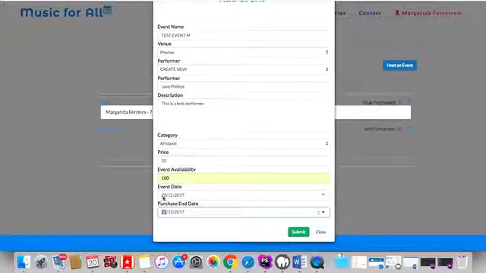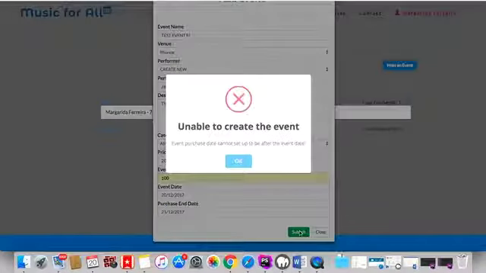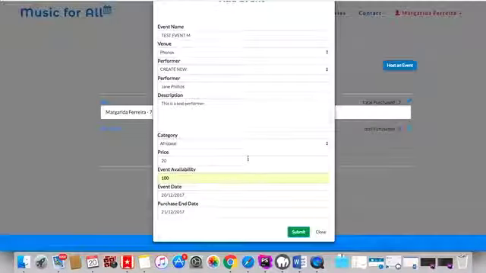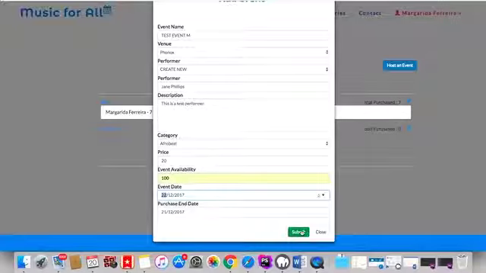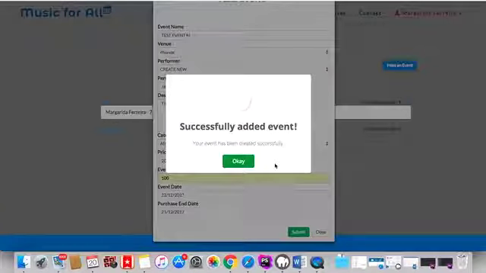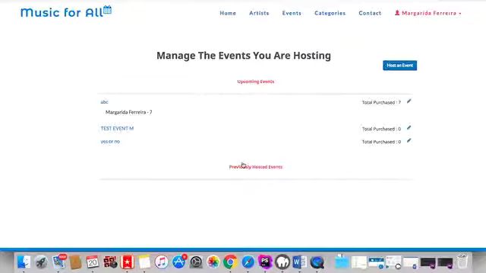So for example, if I try and do this, yeah, see, it doesn't let me. So now I'll put like this, and we can add the event. Okay, as we can see now, we have here test event M, and here we will see the list of participants for the event.